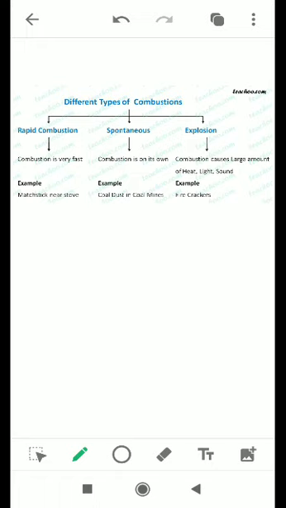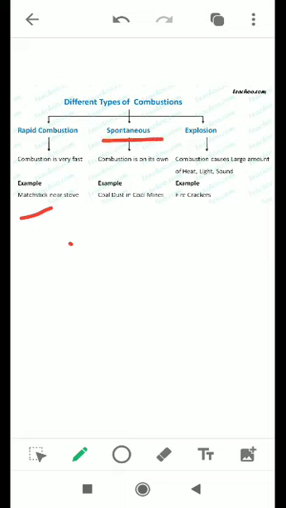Combustion can be, students, of three types which you will study in this chapter: rapid combustion, spontaneous combustion and explosion. What happens in rapid combustion? In this the combustion starts very fast. As soon as you put a lighter to the fuel, it burns into flame. So that is rapid combustion, like the burning of LPG gas at home. Matchstick near stove: as soon as you put a matchstick near a gas stove, it starts burning. That is also an example of rapid combustion.